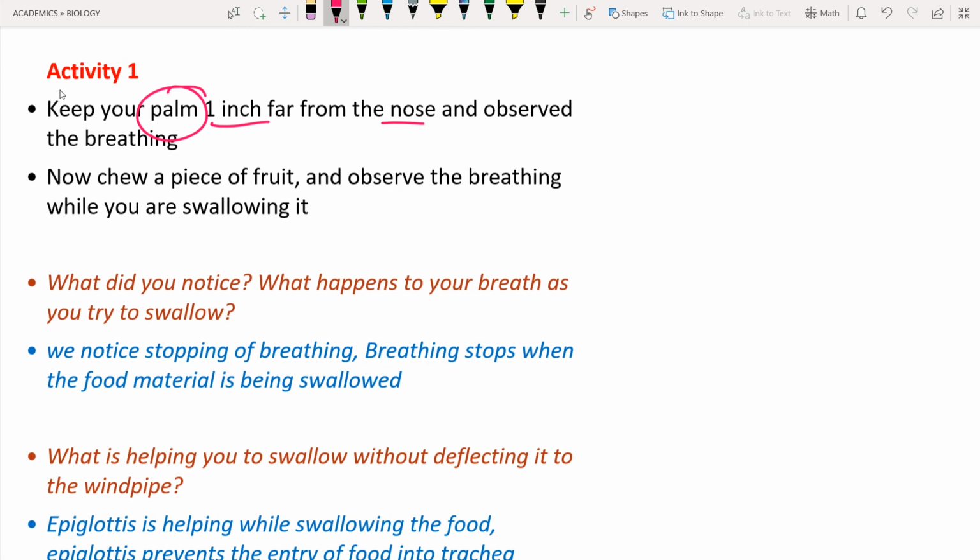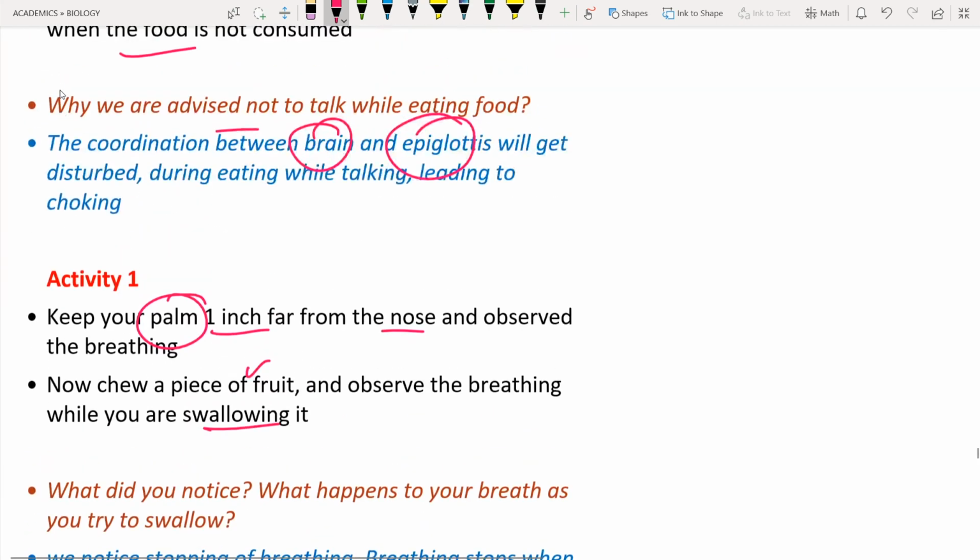Now take a small piece of fruit, chew it and swallow it, and observe the breathing while you are swallowing. You will see that the breathing stops while you are swallowing. So what is happening over there? The epiglottis is going to close the trachea.